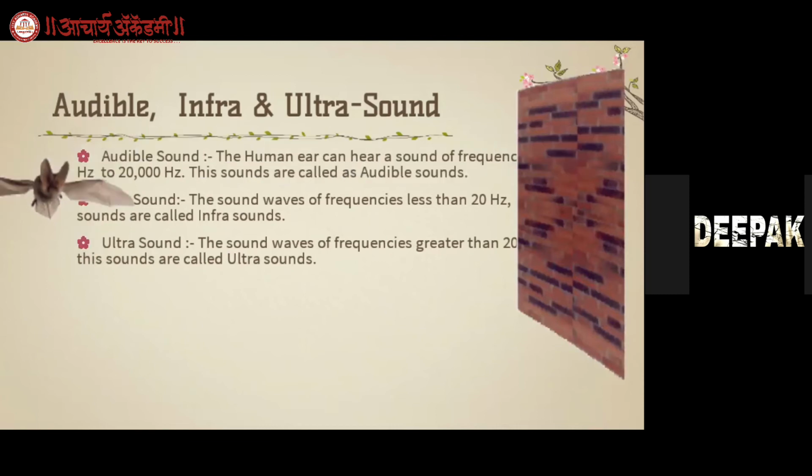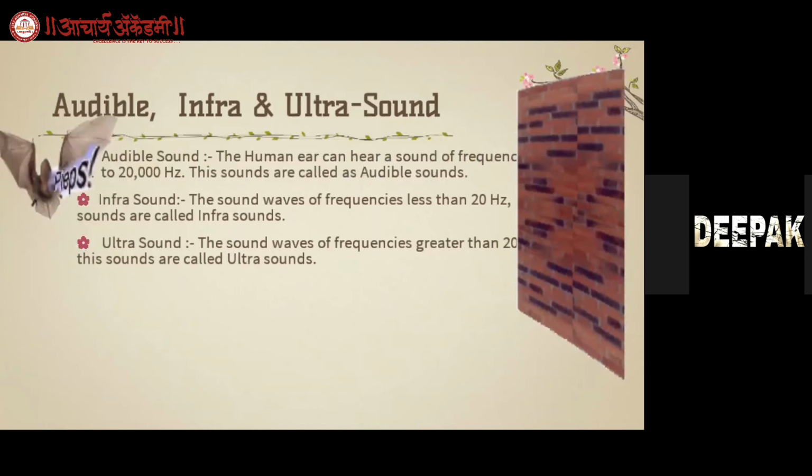Now infrasounds: the sound waves of frequency less than 20 Hz. These are called infrasounds. For example, dogs and mice. These animals have a special ability to hear the infrasounds.